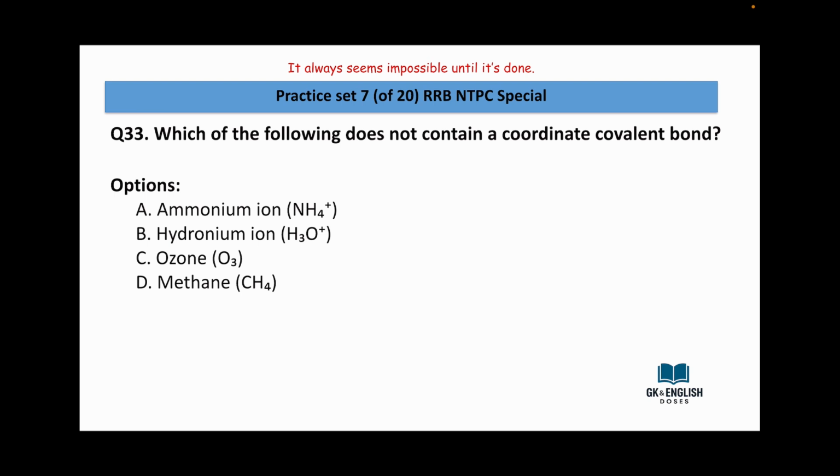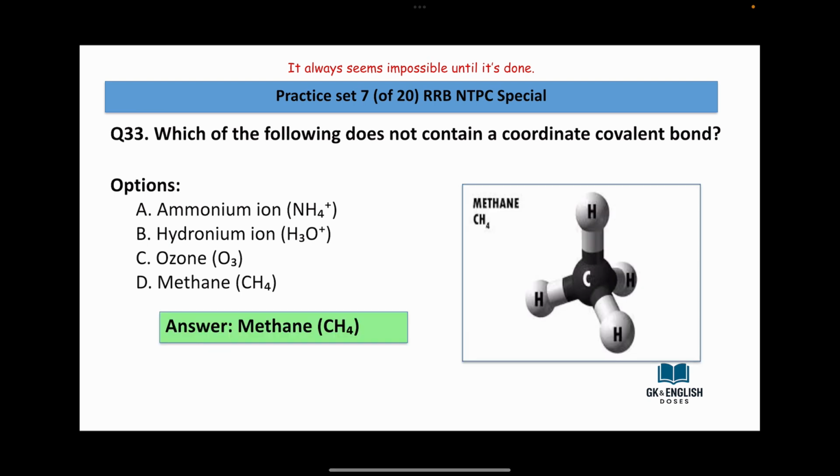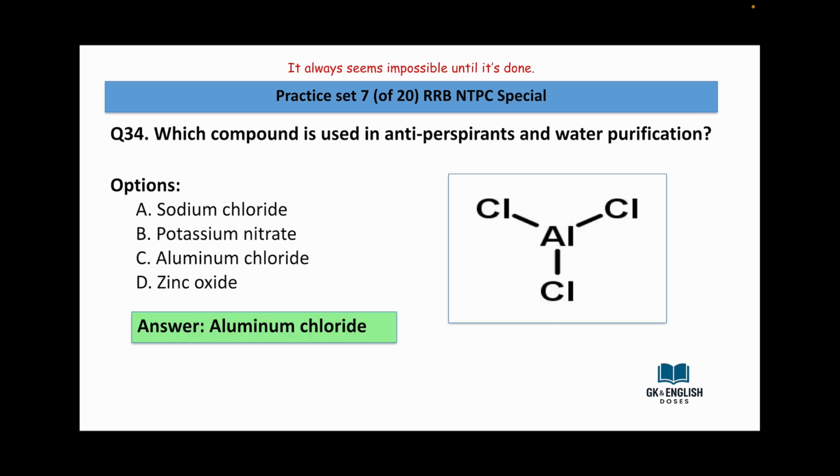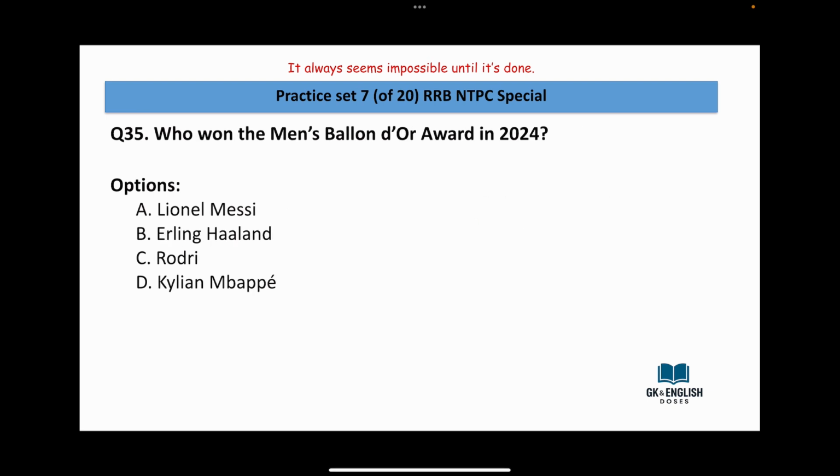Which of the following does not contain a coordinate covalent bond? Ammonium ion, hydronium ion, ozone, methane. Answer is methane. Which compound is used in antiperspirants and water purification? Sodium chloride, potassium nitrate, aluminum chloride, zinc oxide. Answer is aluminum chloride. Who won the Men's Ballon d'Or award in 2024?